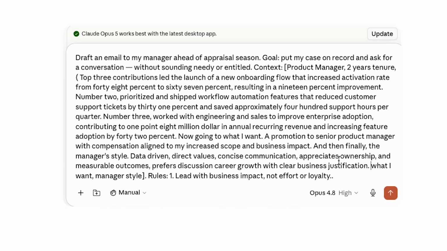Okay, now you have filled 3 things: your top 3 contributions, followed by what I want, and then the final one is the manager style. So what I want, manager style, all this is done. Rules: lead with business impact, not effort or loyalty. So let's shoot and make a great appraisal email.